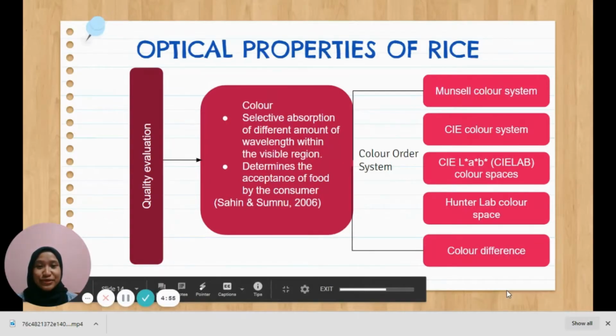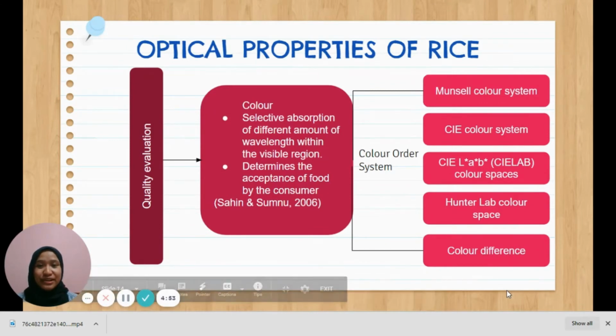My name is Nurul Nazira binti Yasir. My matric number is 203725. I will explain about the optical properties of rice. So what is optical property?